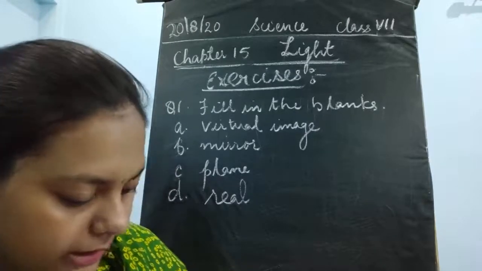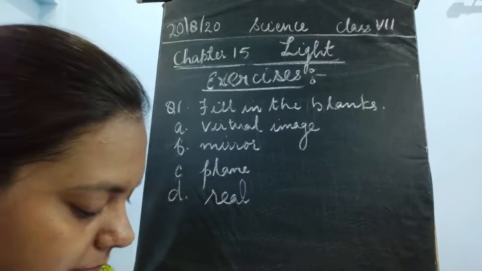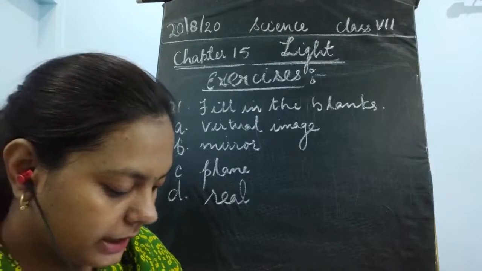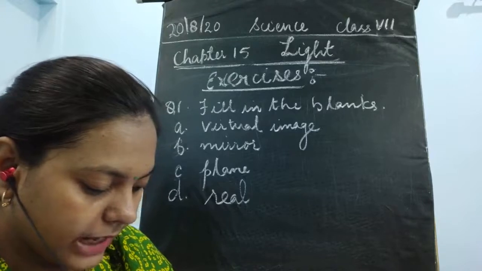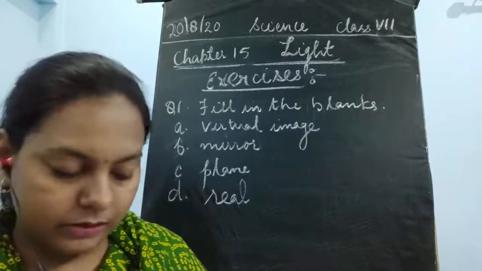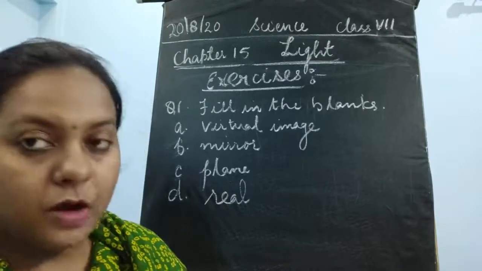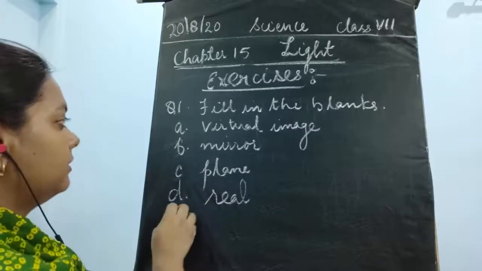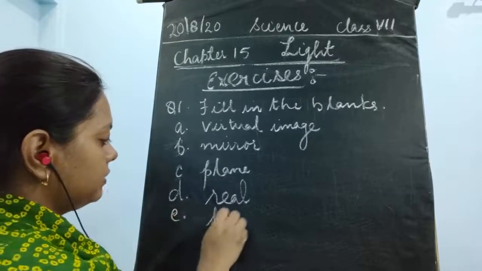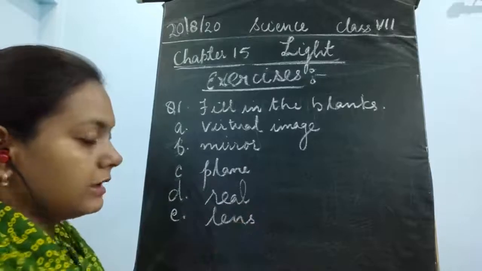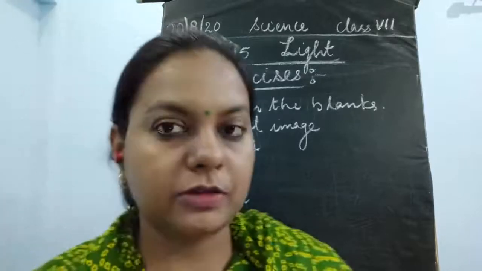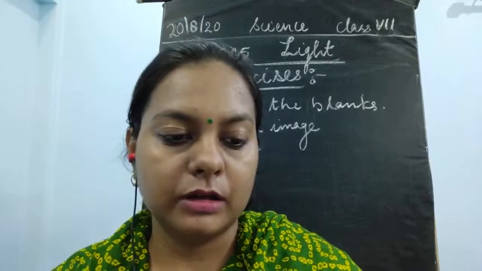Okay, the screen. Next is the next part: the image formed by the concave dash cannot be obtained on screen. So the image formed by concave lens, the answer would be concave lens. We could not obtain the image of the concave lens on the screen.